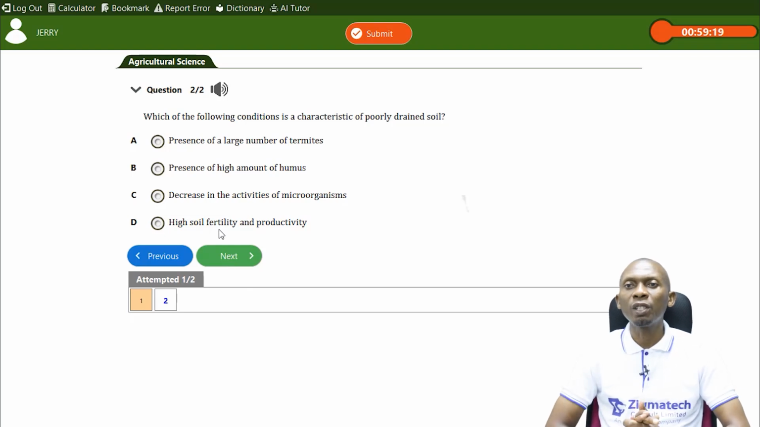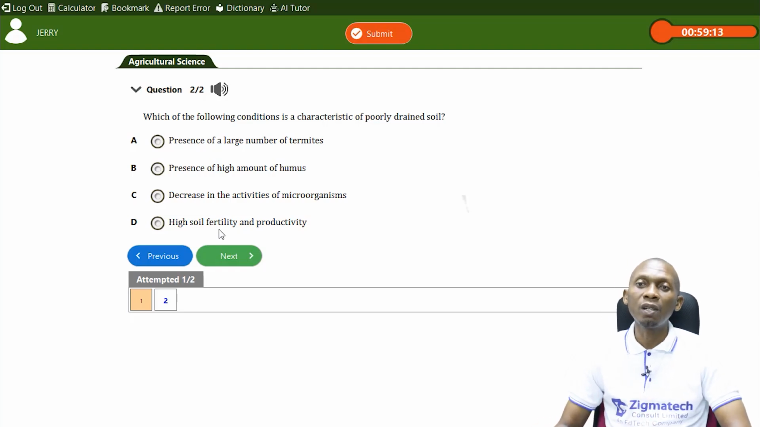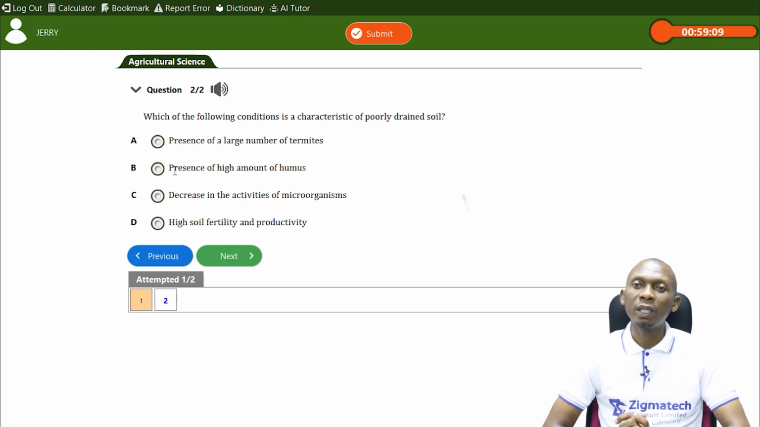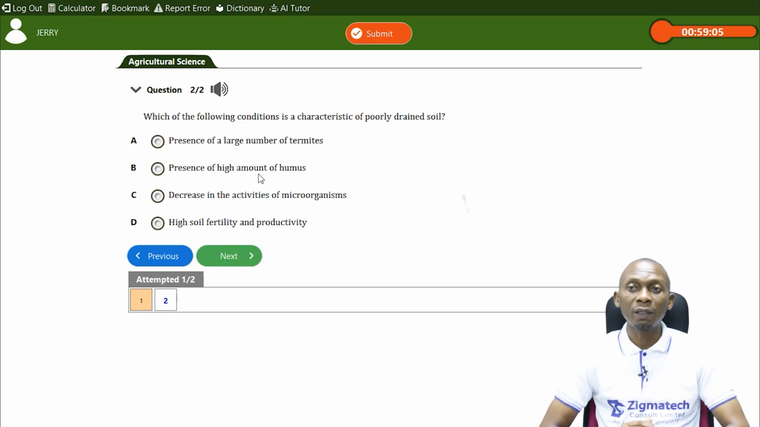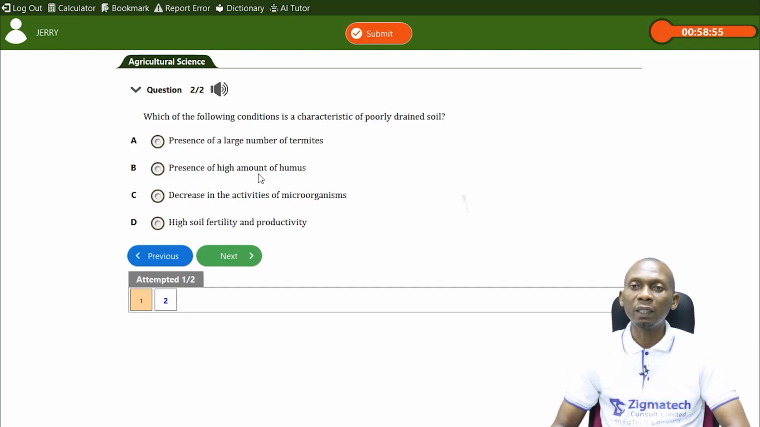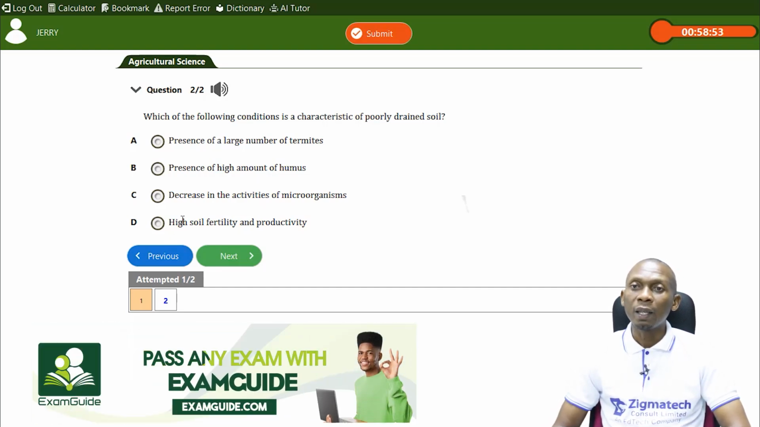Now, the next question says, which of the following conditions is a characteristic of poorly drained soils? The first option is presence of a large number of termites. No, that's not the correct answer. Presence of a high amount of humus is not a characteristic of poorly drained soil. Decrease in the activities of microorganisms. And we have high soil fertility and productivity. That's not a characteristic of poorly drained soil.